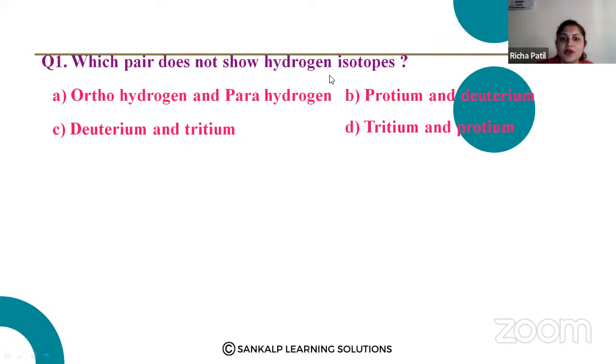Which pair does not show hydrogen isotopes? You know there are three isotopes of hydrogen: protium, deuterium, and tritium. So which pair does not show the hydrogen isotopes? A, ma'am. Yes, the correct answer is A.